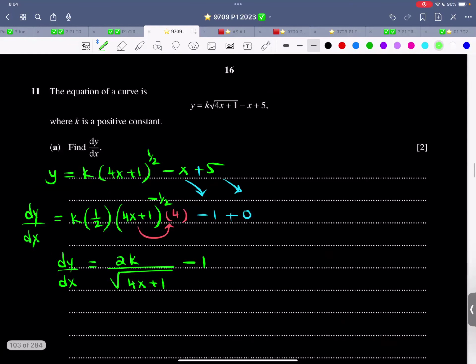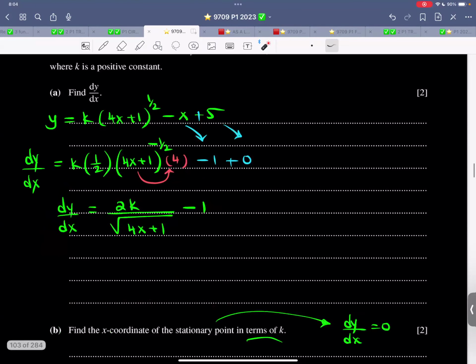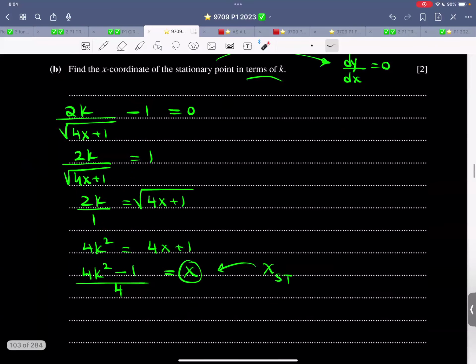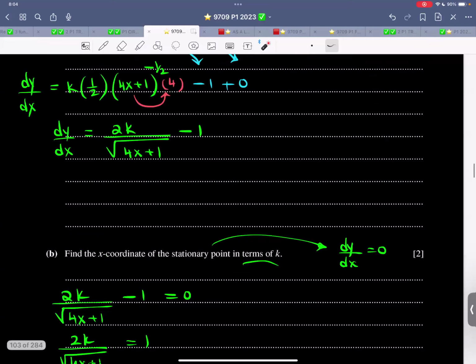Question 11. Now it says the equation of a curve is this, where k is a positive constant, find dy by dx. So the first thing is pretty straightforward. That is (4x plus 1) raised to the power of half. The half comes down, the bracket remains as it is, the power reduces by 1. Don't forget to multiply by the derivative of the bracket. Simple differentiation. dy by dx is this thing. Find the x coordinate of the stationary point in terms of k. dy by dx is equal to 0. Set this thing equal to 0 and make x the subject. That's the x coordinate of the stationary point.